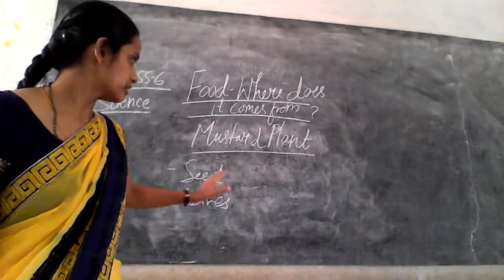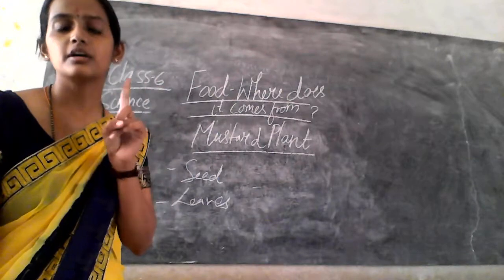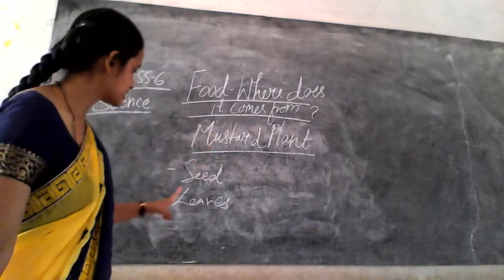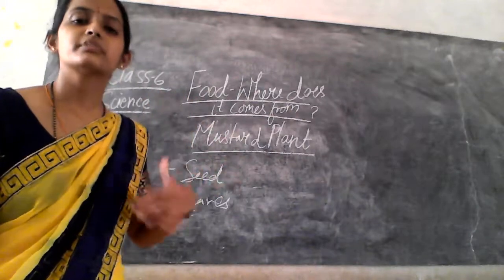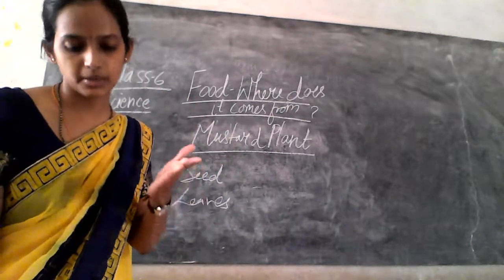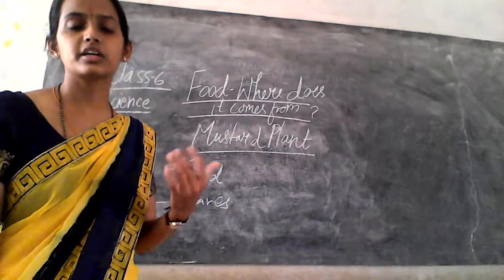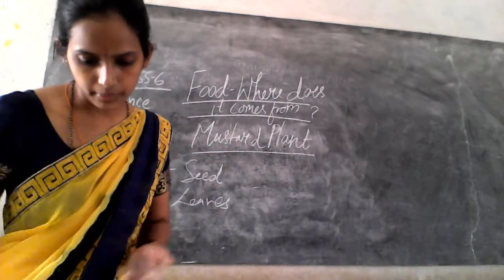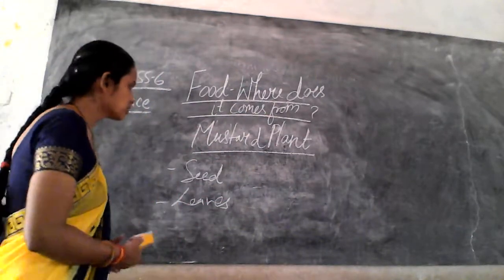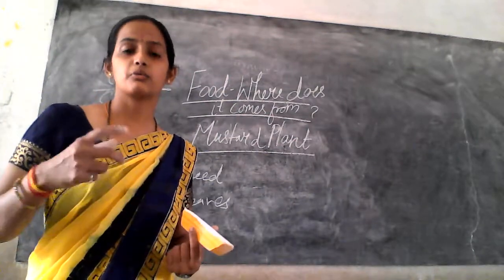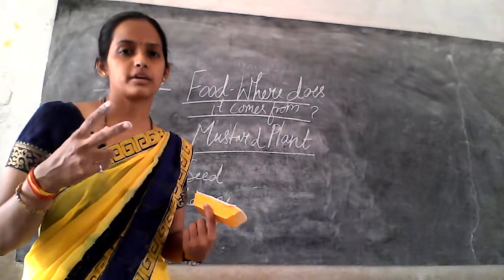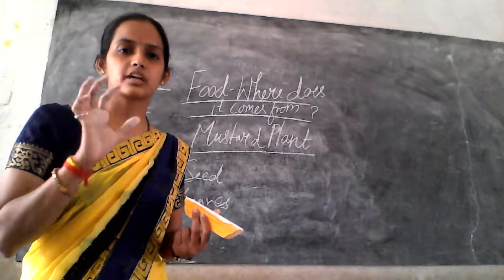Here in the mustard plant, the seed is one edible part, and the second is the leaf. The leaf of the mustard plant can be used as a vegetable. You can try with some other plants where more edible parts are present.